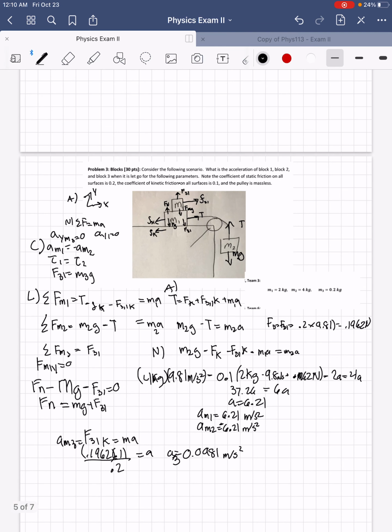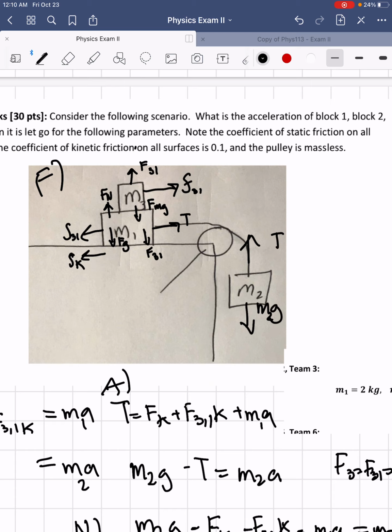Okay, so for problem 3, on M3 the forces applied were Fmg, which was down, F3 on 1, which is up, and then F to the right, which would be the kinetic force.